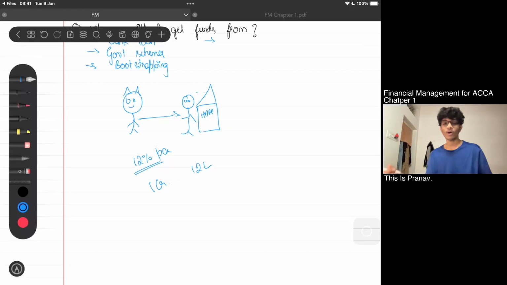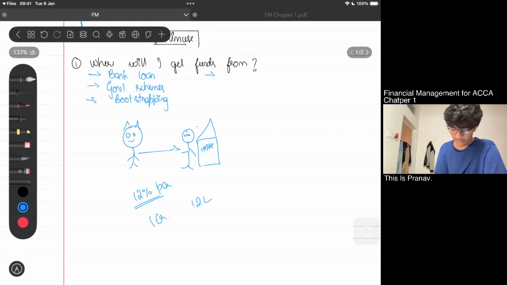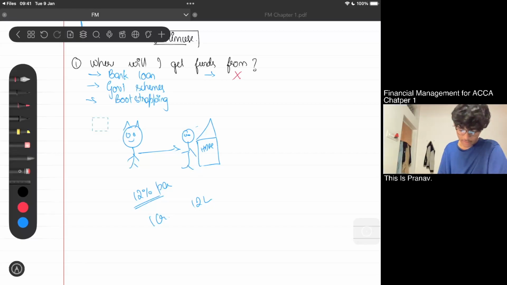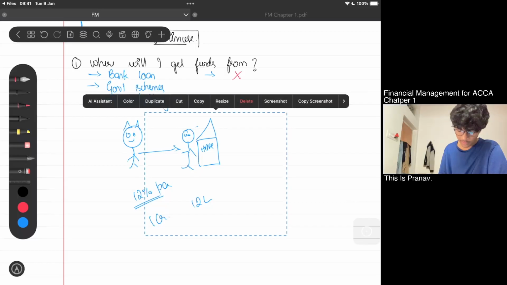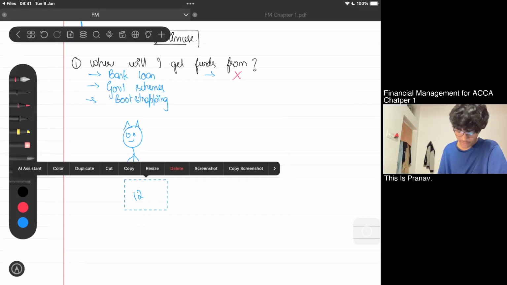It may clog the cash flows in the organization. And hence, I think we'll take this away. And Pranav thinks, what is another option where I can get money from?